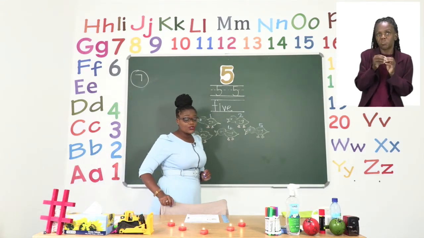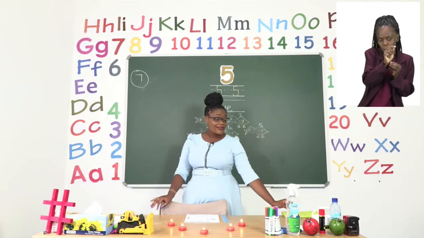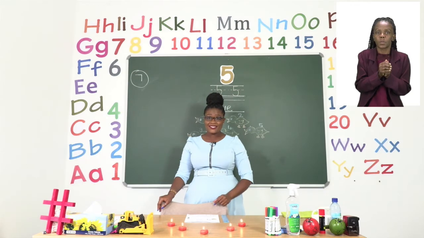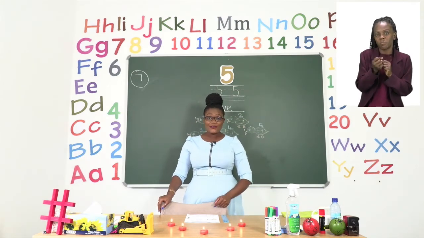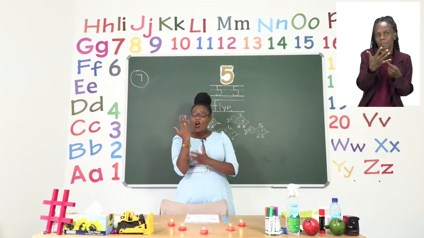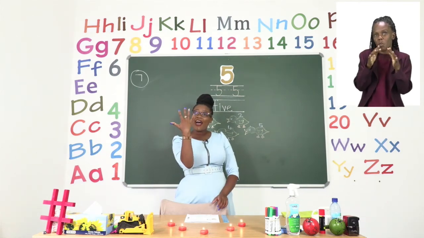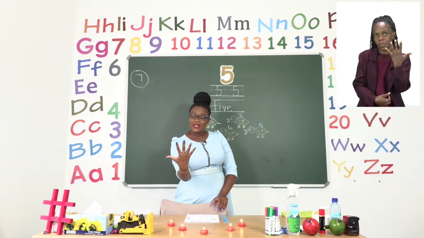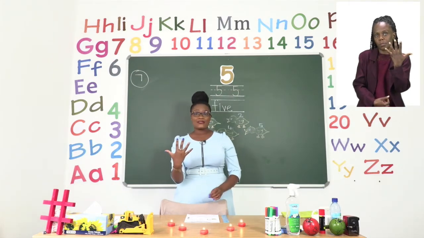Now I want to also show you the things that we have here in the classroom that also come in 5s. The first thing is very obvious. It is your fingers. On one hand, you have 5 fingers. So pull out your hand, spread your fingers out, and let us count them.